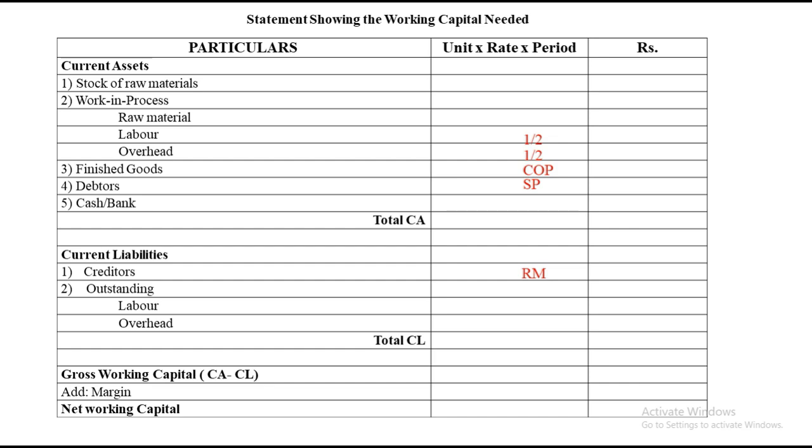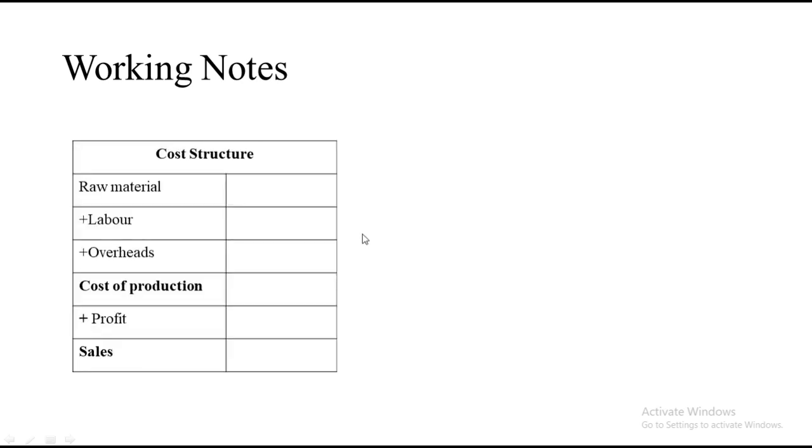Two working notes we have to create. One is where we'll find the rate, the other one will be for the units. For working note number one, you have to create a cost structure which consists of raw material plus labor plus overhead, that gives you cost of production, plus profit gives you sales. This entire format, or working note, is used to get the rate amounts of your sum. So all the rates will come from this particular table. Second, we need to get the number of units.